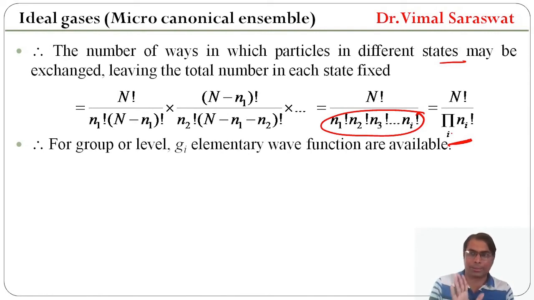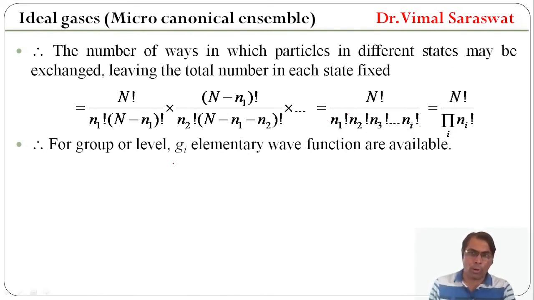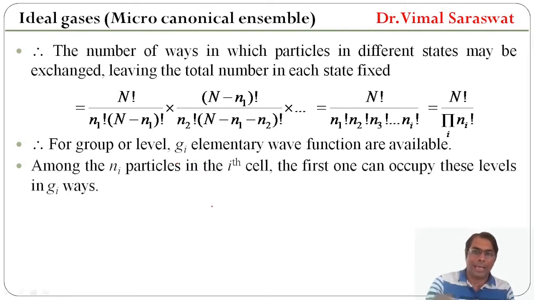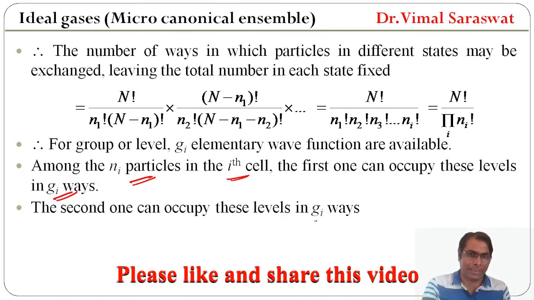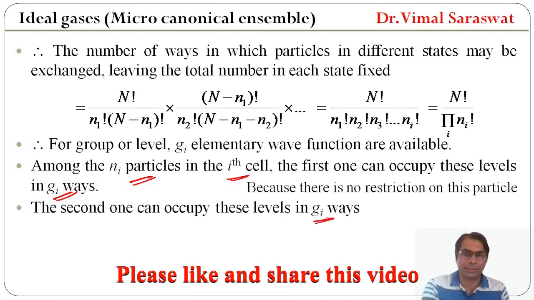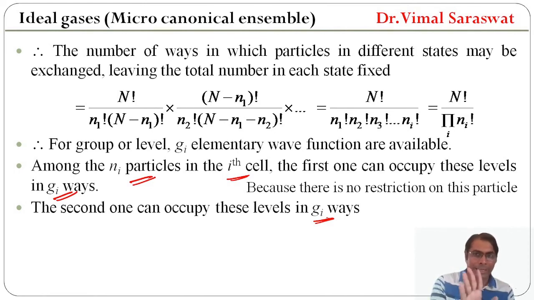For Boltzmann system, therefore, for group or level gi, elementary wave functions are available. Among the Ni particles in the ith cell, the first can occupy these levels in gi ways. The second one can occupy these levels in gi ways, because there is no restriction on the particle. It means any number of particles can be accommodated in any cell.